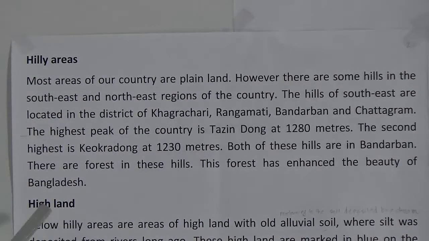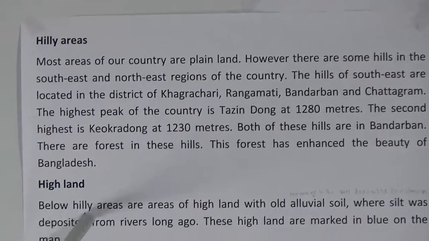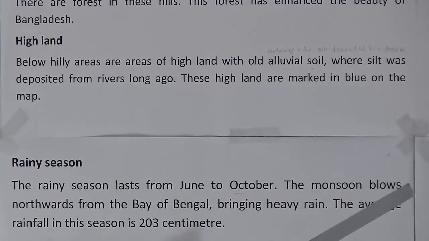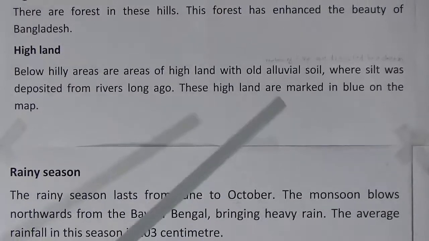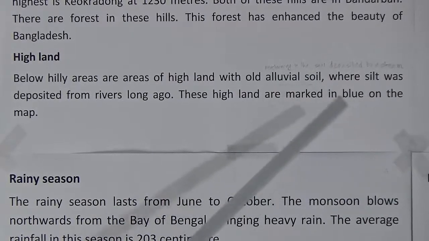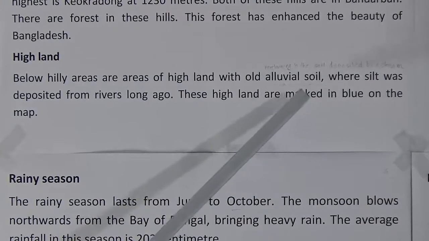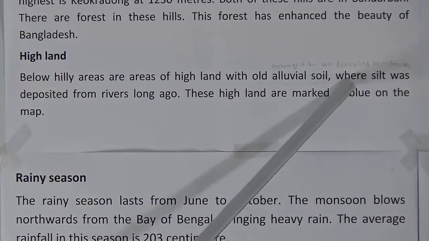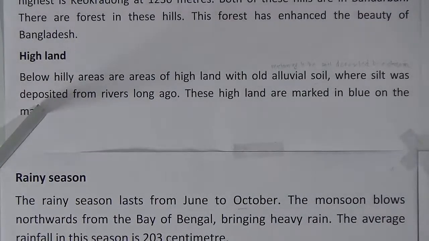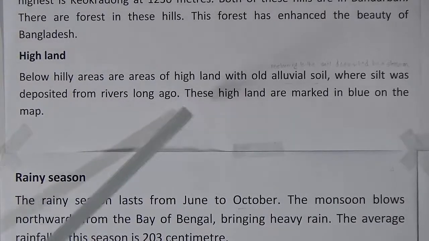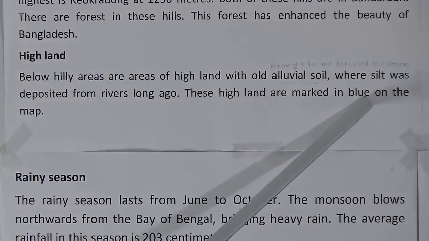Now, highland. Below hilly areas are areas of highland with old alluvial soil. Look at the meaning of old alluvial soil. Alluvial soil means pertaining to the soil deposited by stream, where silt was deposited from rivers long ago. These highlands are marked in blue on the map.